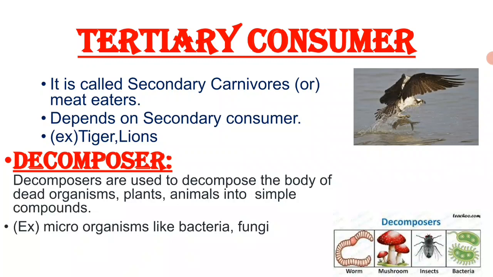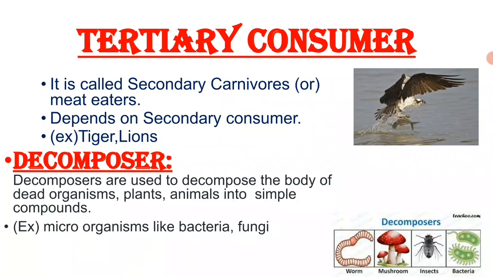They depend upon primary carnivores for their food need. They are also called meat eaters like tiger, lions. Then finally omnivores. Omnivores are nothing but they are able to eat both plants and animals. They can eat all types of food. They are known as omnivores like crow, dog, etc.